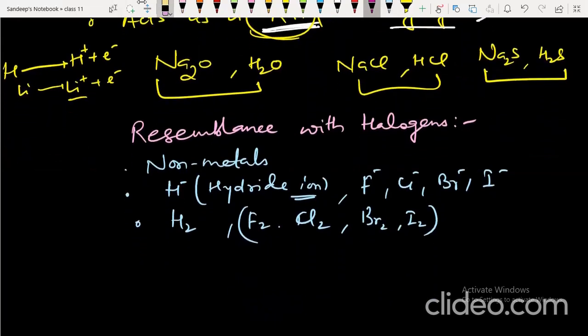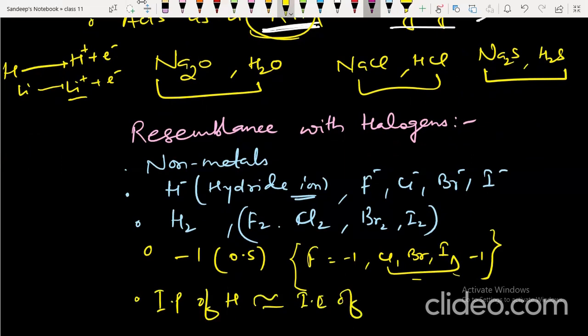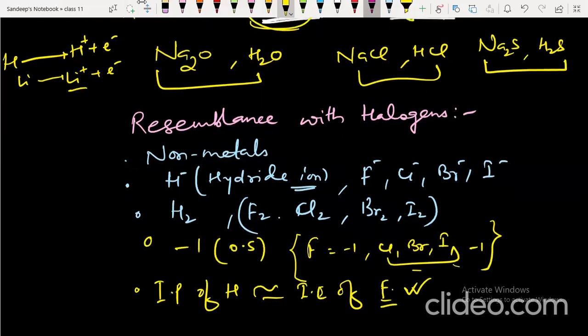It exhibits -1 oxidation state. So it shows -1 oxidation state similar to fluorine, even chlorine, bromine, iodine. Sometimes they do show positive oxidation states, but here we are concerned with -1 oxidation state. The ionization potential of hydrogen is similar to that of chlorine. So keep this in mind. In case of ionization potential also, its values resemble halogens.